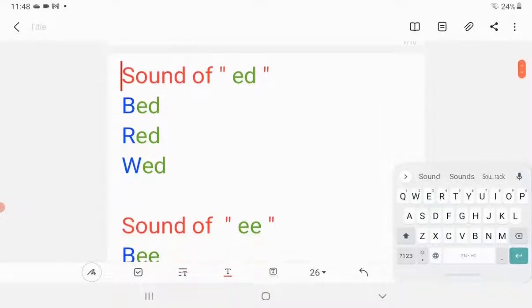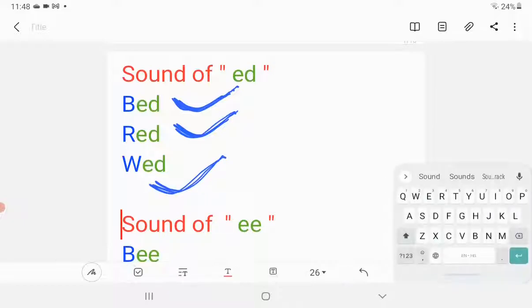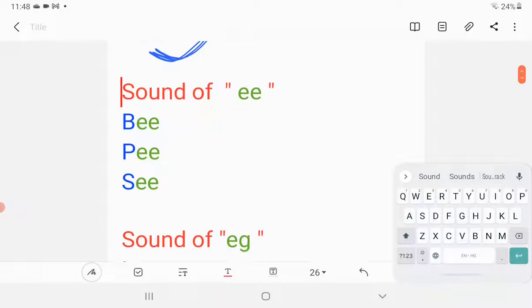Let's move to the next sound, that is sound of E and D. It becomes ed. Repeat after me. Ed. Open your mouth slightly. Ed. Bed. Bed. Red. Red. Wed. Wed. Very good. Let's move to the next letter.